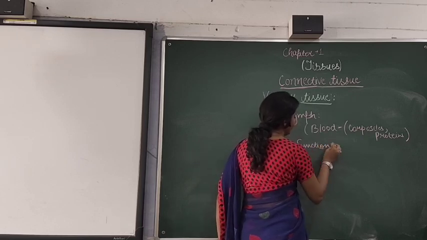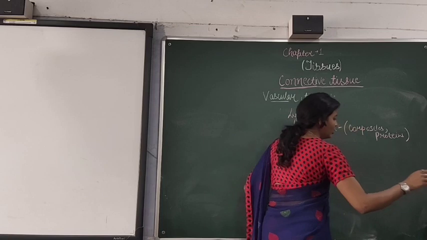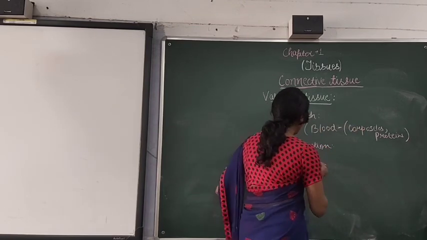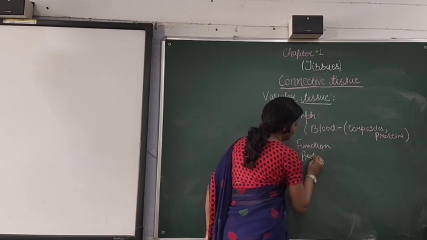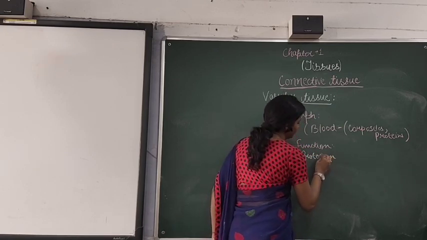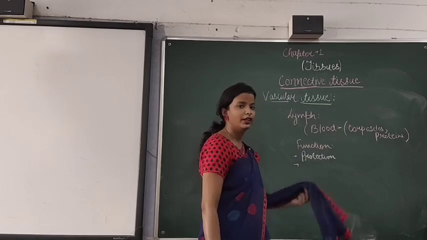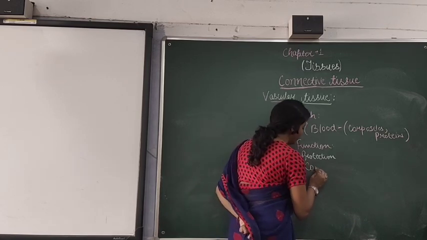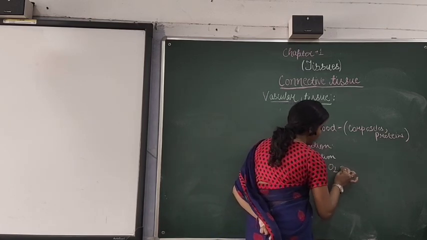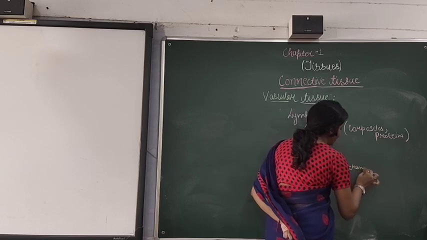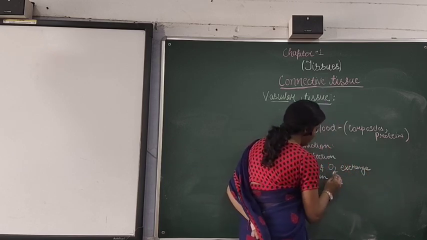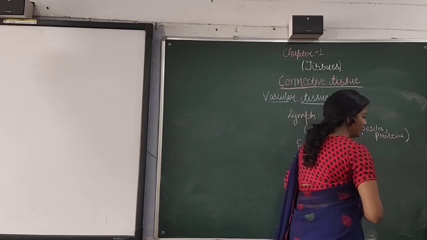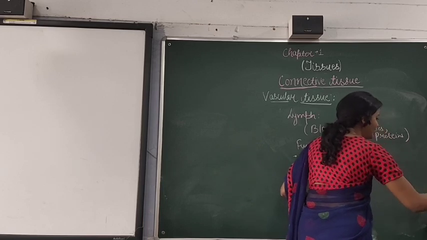If you talk about the functions, the first one is that it protects our body from infection, that is, protection. And the second one is the movement or exchange of carbon dioxide and oxygen in our body. So this was about the vascular tissue.